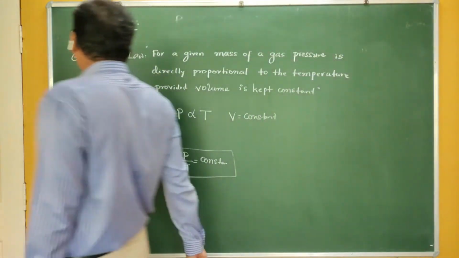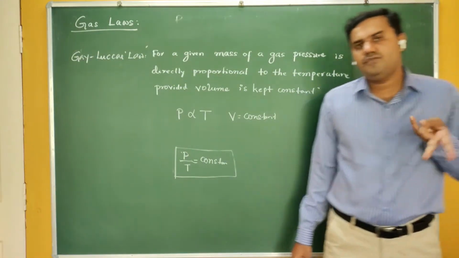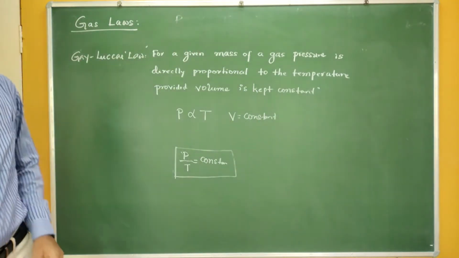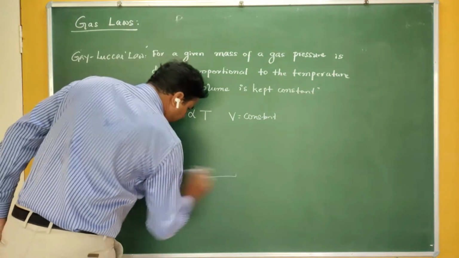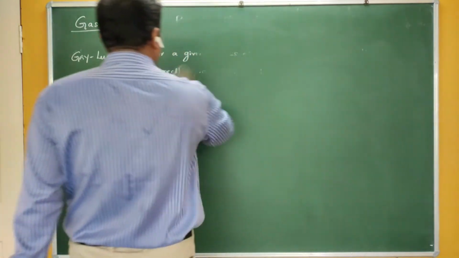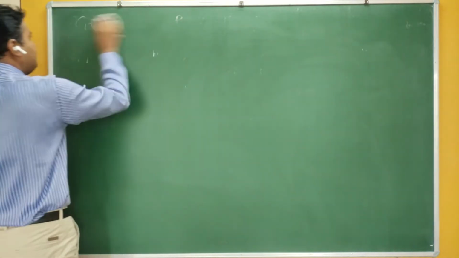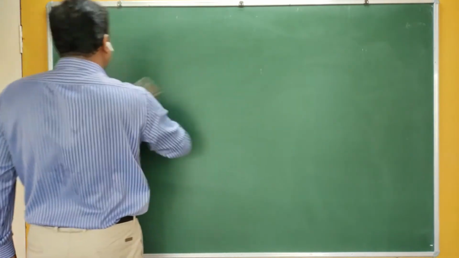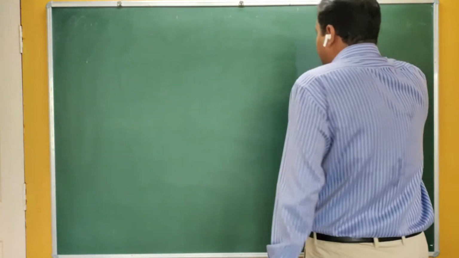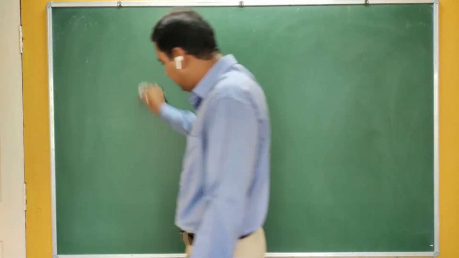So Boyle's law, Charles' law, and Gay-Lussac law have given the relation between two physical quantities: either pressure and volume, or volume and temperature, or pressure and temperature. None of the laws has given the direct relation between all three physical quantities. In one case or the other, the term changes, but in nature that is not possible. You can't keep one term constant while changing the other two terms.